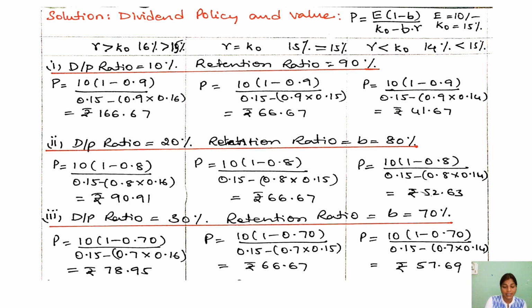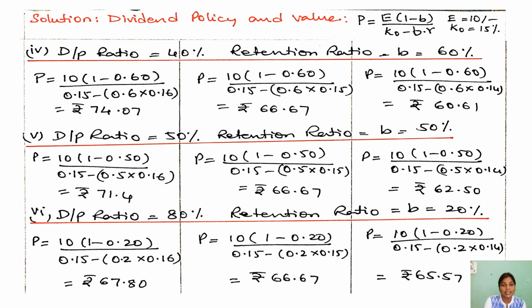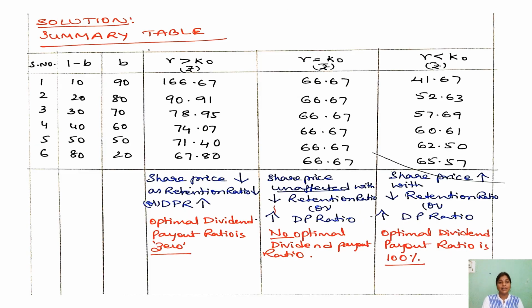So here we calculate the 6 cases. These are the 3 cases. The next 3 cases are the remaining 3 cases, where we calculate the different combinations of dividend payout and retention ratio. All these I have summarized. In the summary table, we see the different combinations in 3 different situations, that is R greater than K naught, R equal to K naught and R less than K naught.